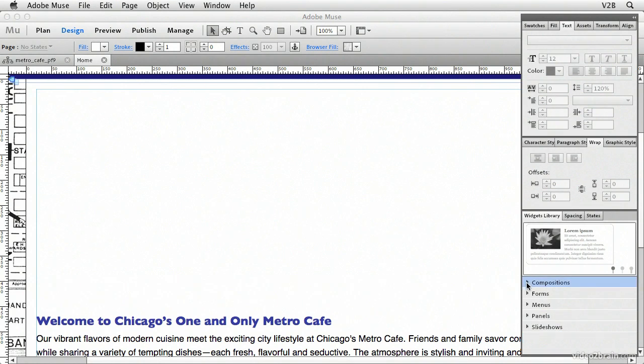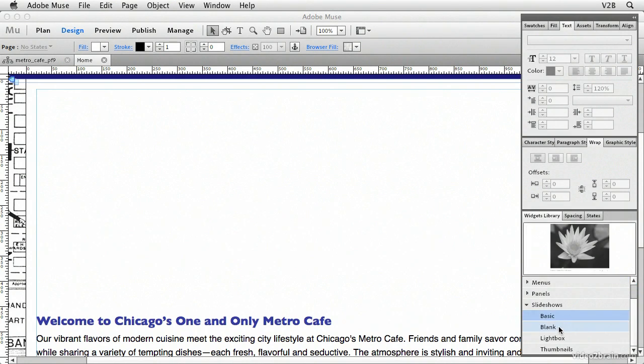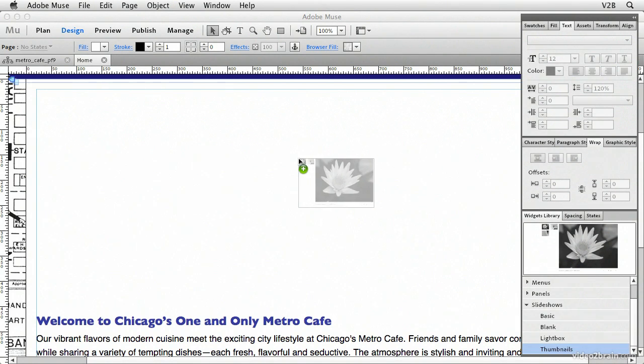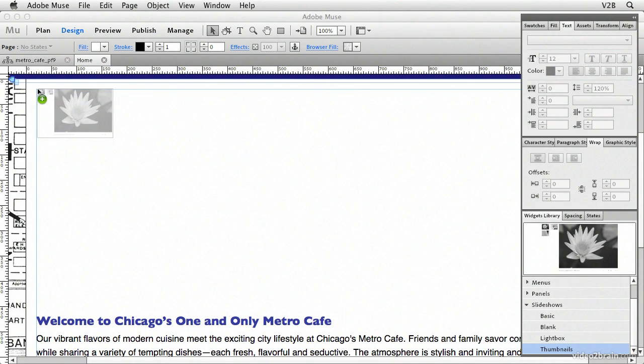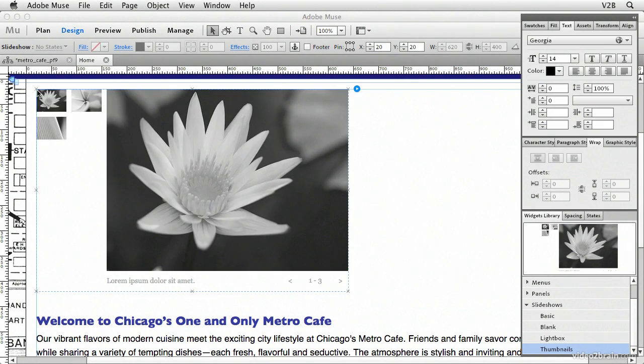All right, but what I want to work with are these more basic slideshows down here. In here, we've got a basic slideshow, blank, lightbox, and thumbnails. And the one I want to work with here is thumbnails. So to add this widget, this pre-built slideshow, onto our page, we just need to click on it in the widgets library panel and then drag it onto our page at approximately where we would like it positioned. Somewhere around there. All right, that's looking pretty good.